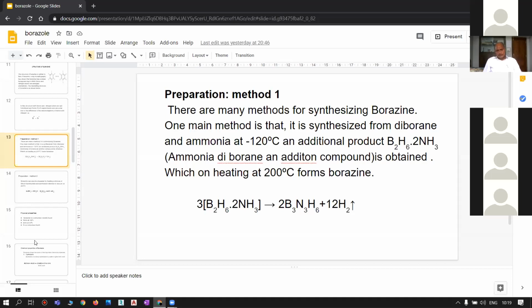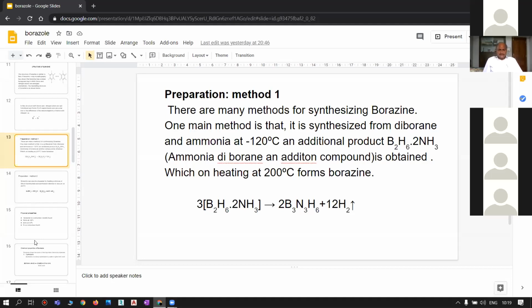Borazole is prepared by the action of diborane and ammonia, treating at minus 120 degrees centigrade.